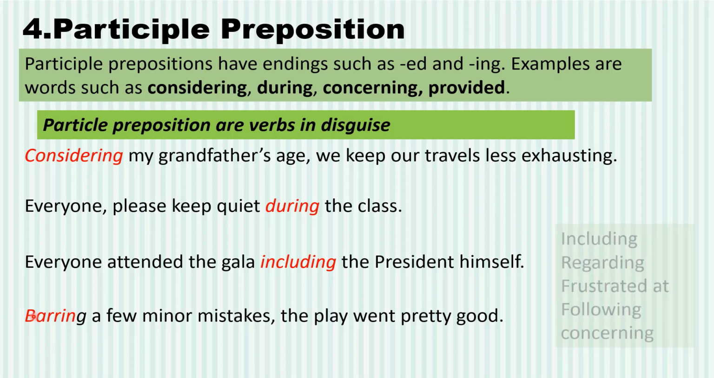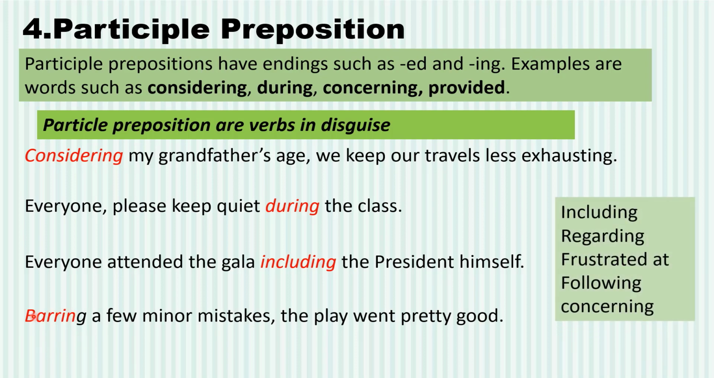You can make your own sentences using these participle prepositions. Some are here in front of you. Look at this, frustrated, with an -ed ending. So this can be used as a participle preposition. I'm sure that this will definitely surprise you, and you can put this question to some of your fellow learners to share your knowledge about the types of preposition.